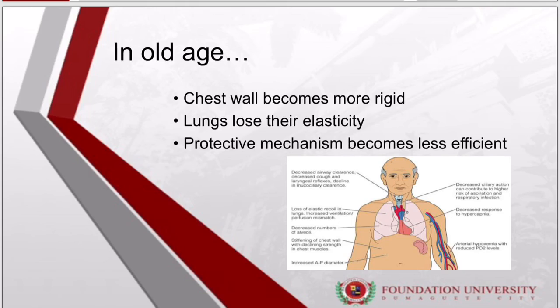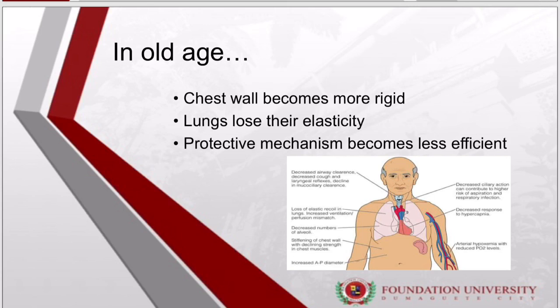In old age, the chest usually becomes more rigid and the lungs begin to lose their elasticity, which decreases the ability to ventilate. Blood oxygen levels decrease, and the sensitivity to the stimulating effects of carbon dioxide decreases.